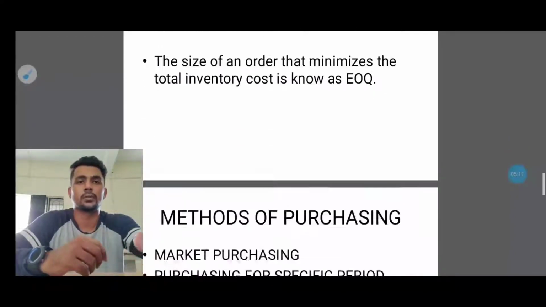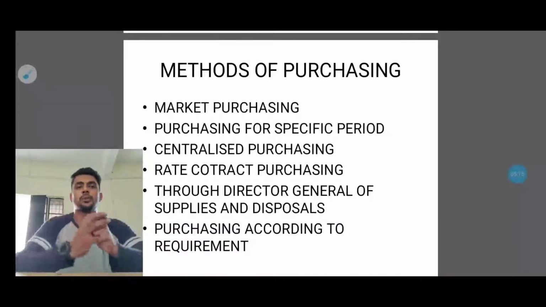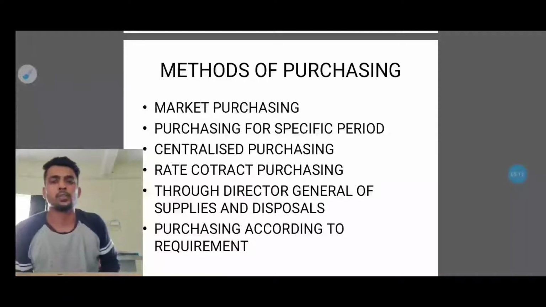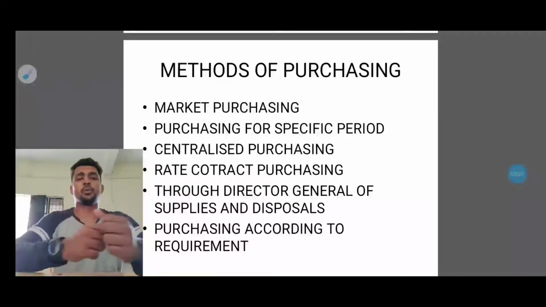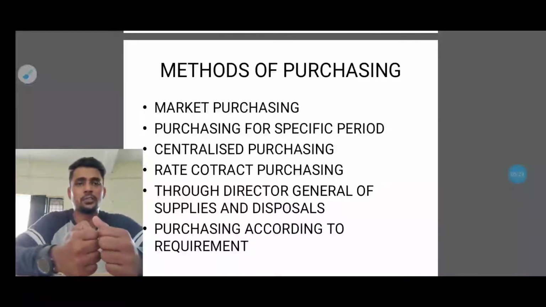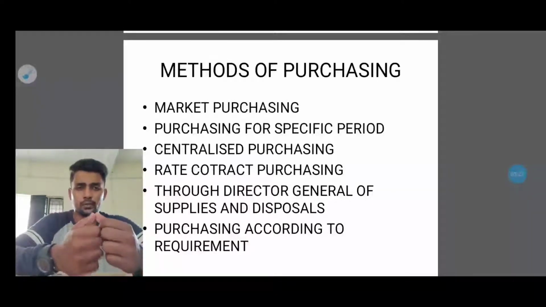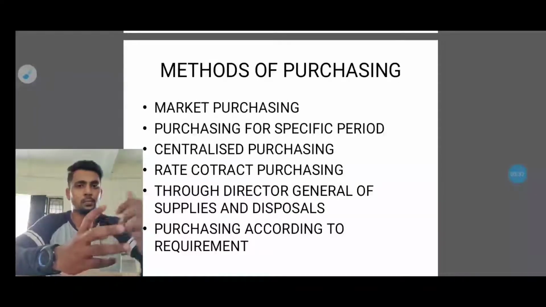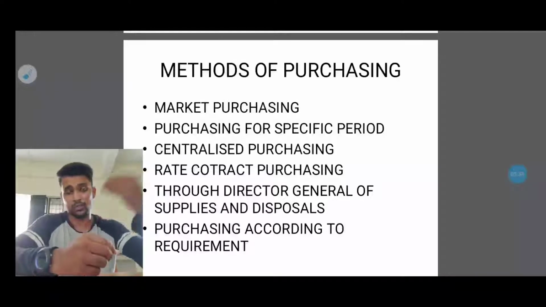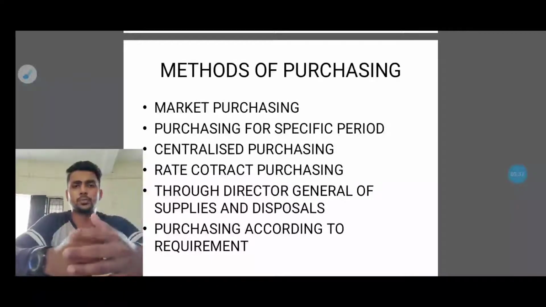Okay, we'll go for the next topic, methods of purchasing. The first part is market purchasing. If you see small scale industries, small manufacturing units, they will buy the raw material from the markets, because they are not fully developed or fully grown companies, and they will not have that much of contacts.